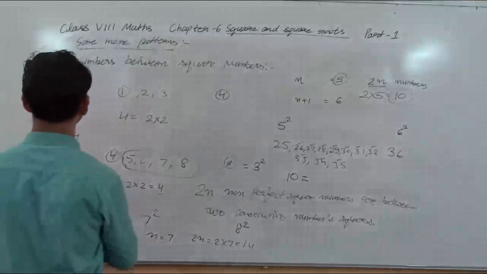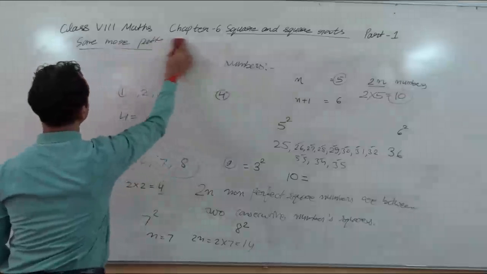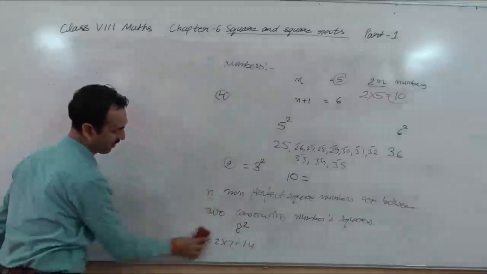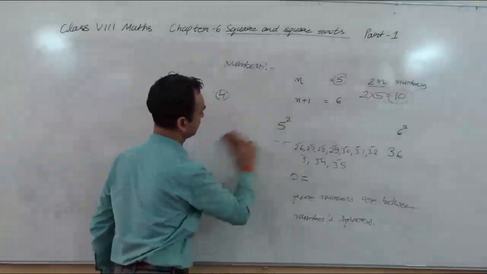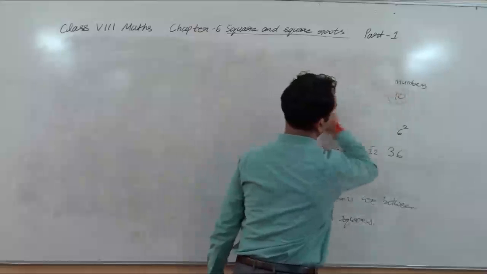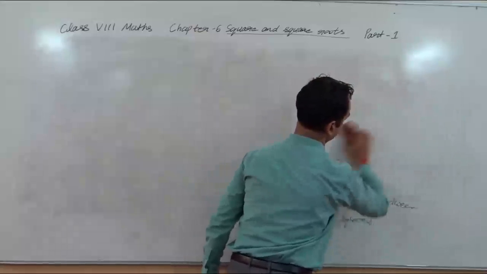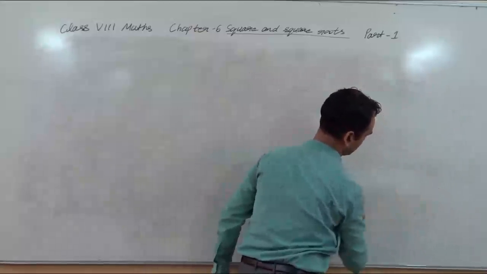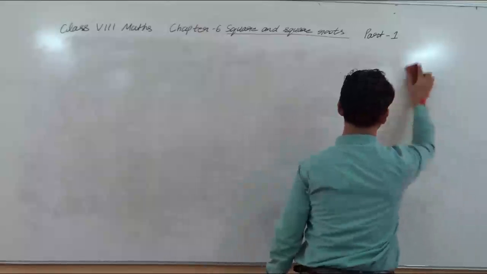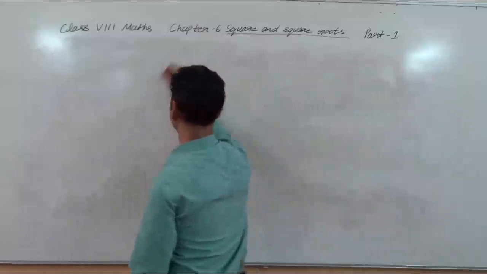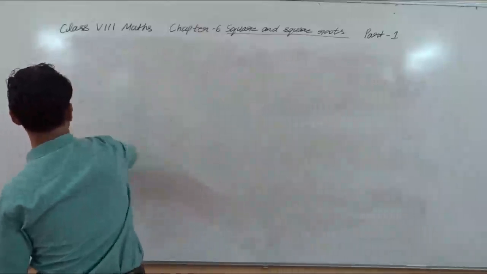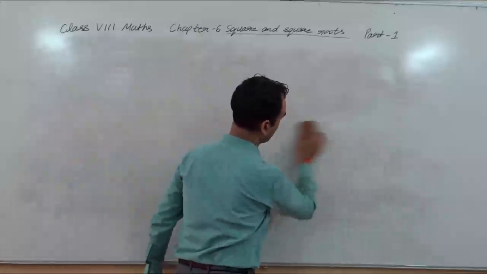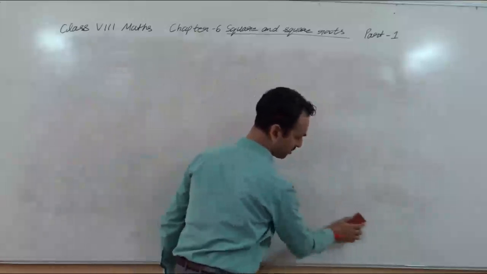Now we will understand the next pattern, adding odd numbers, and let's see what we get. I think you understand the square numbers, properties, and some interesting patterns.